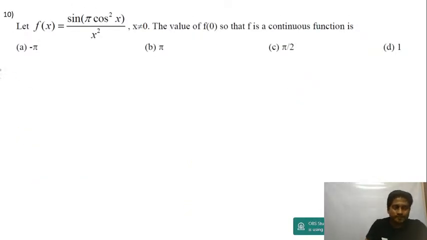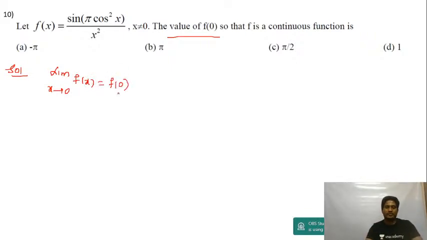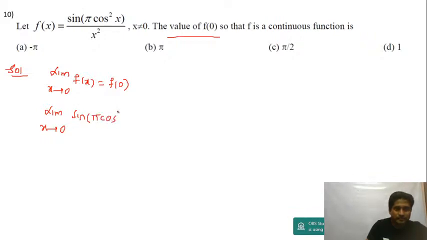Okay, very good question. It's continuous at x equal to 0. So I should write limit x tending to 0 of f of x is equal to f of 0. This was asked in CET, and it was asked in 2015 JEE Main and 2014 JEE Main as well. Limit x tending to 0 of sine of pi into cos square x upon x square is equal to f of 0.